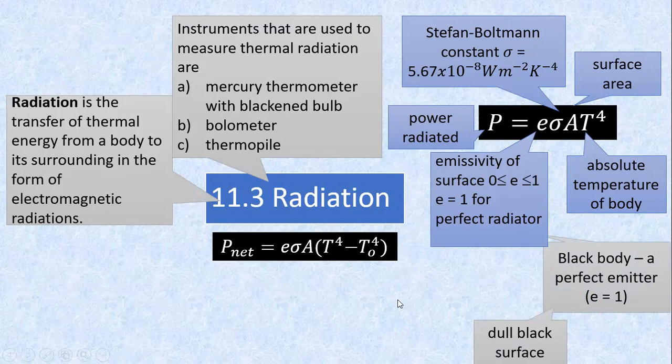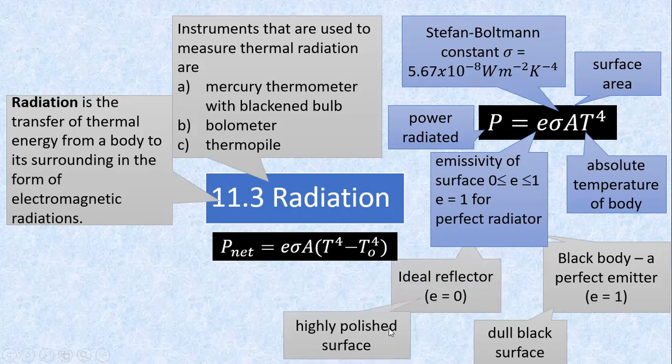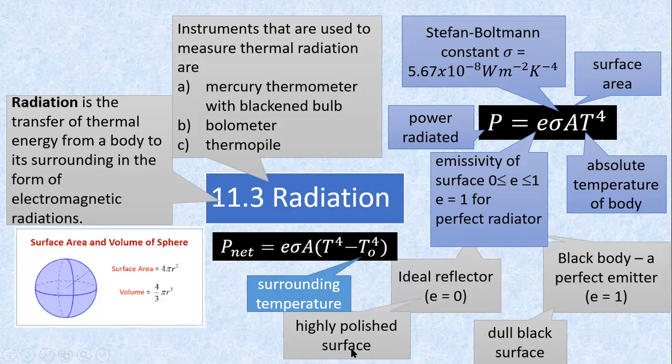As I said, if you want to do well, you want to understand the theory, you have to apply it. So try the questions in your book. So ideal reflector, E equals 0. Black body, E equals 1. Black body, dull black surface, also E equals 1. Highly polished is the ideal reflector, so E equals 0. So all these things you need to remember. And then the surface area of a sphere is 4 pi r squared.